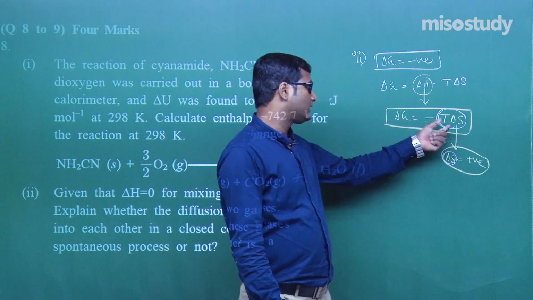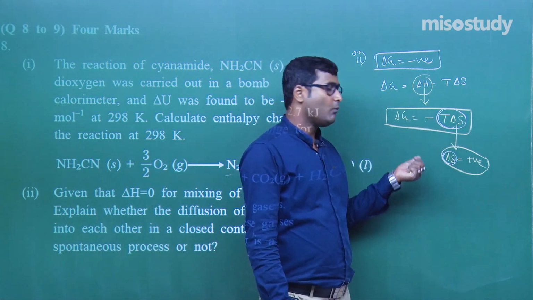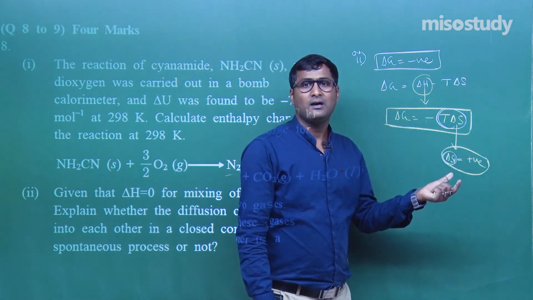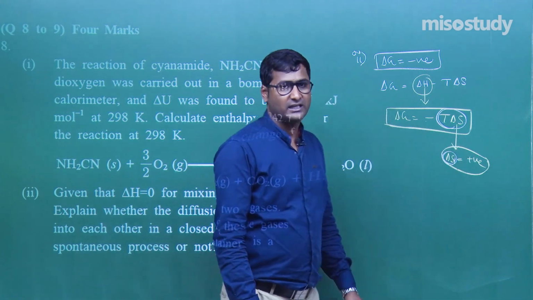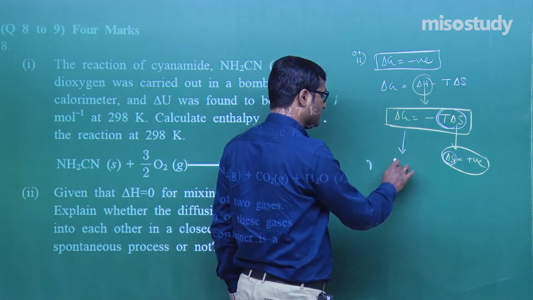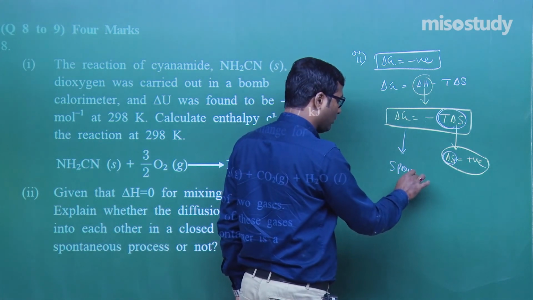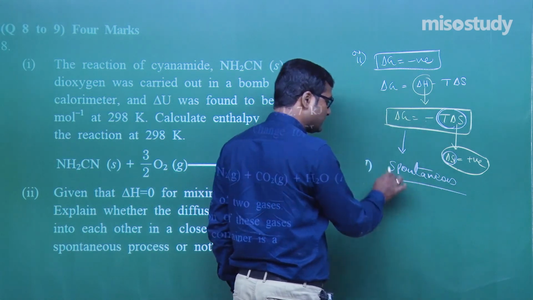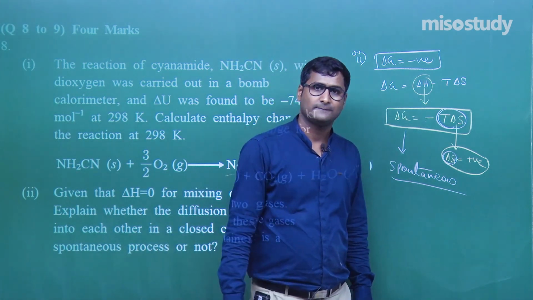What do we get? We get a maximum negative value of delta G. If we get a maximum negative value of delta G, then the process is, my friend, spontaneous. It's very simple. Then the process is spontaneous in nature.